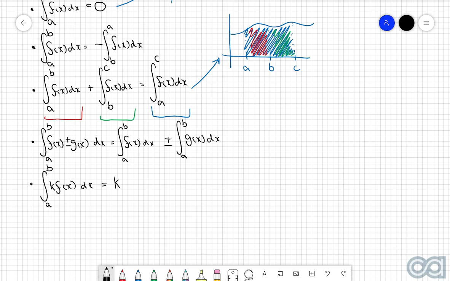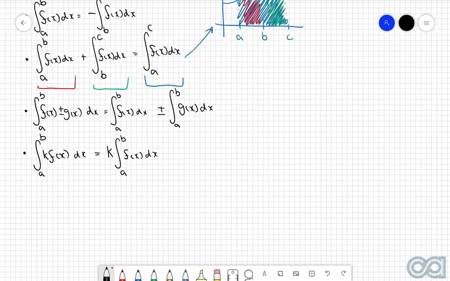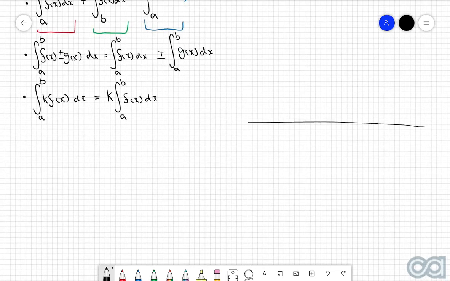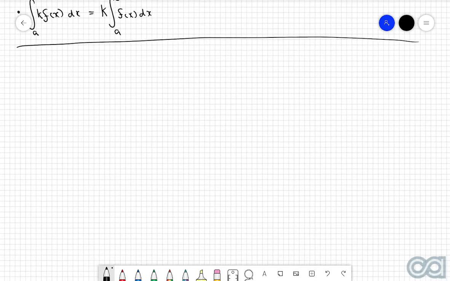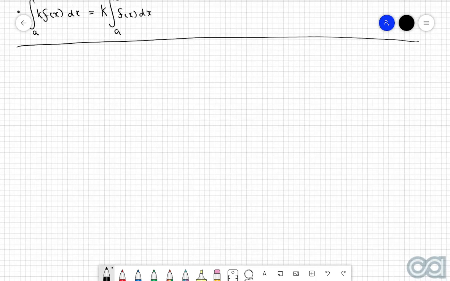So this can be rewritten as k, the constant, pulled out to the front, and then the integral just as it normally would appear. So again, you can think about this rule here being very similar to our differentiation rules. So you've got a bit of symmetry there between the two. Now, the last thing here that I really want to cover before we actually go into the process of evaluating definite integrals is what happens when a function is not always positive.